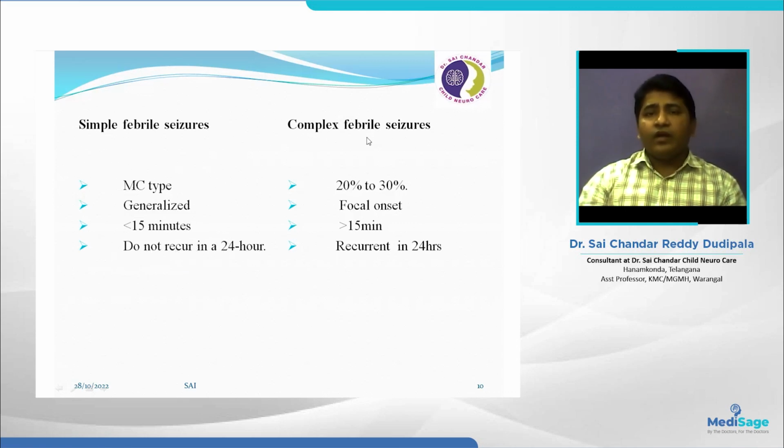We are coming to the complex febrile seizures. 20 to 30% of children have complex febrile seizures. Focal onset, so one side, right side or left side, any side, and more than 15 minutes, and they can recur within 24 hours.